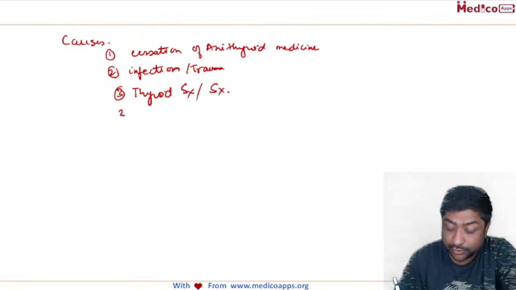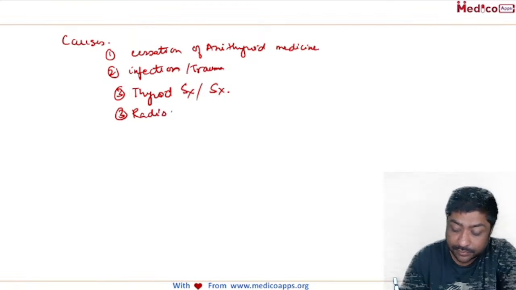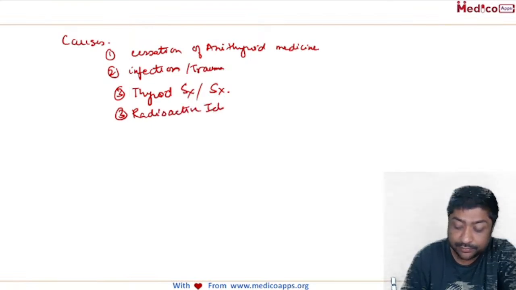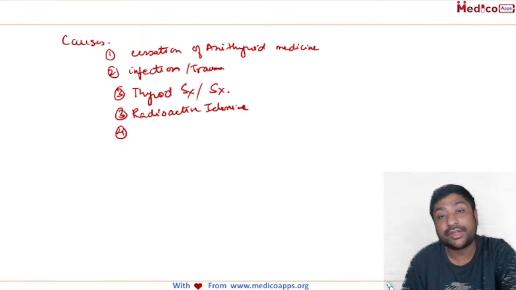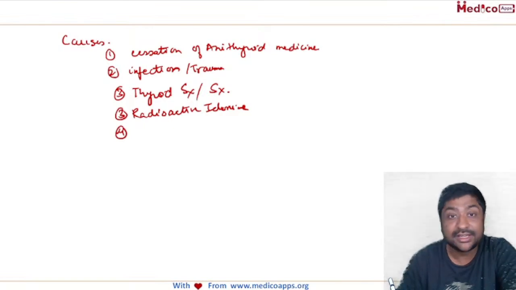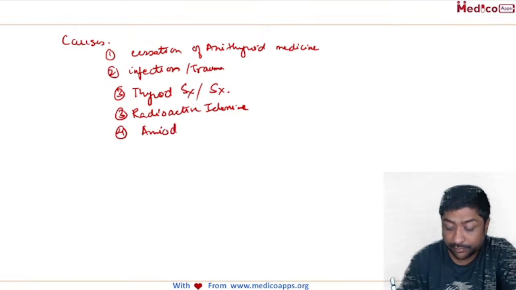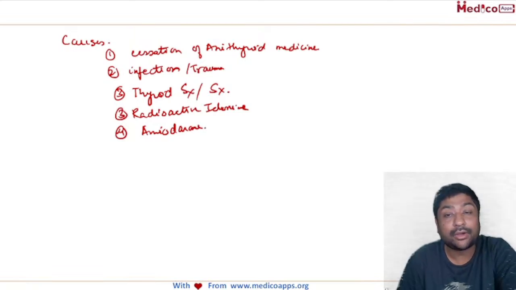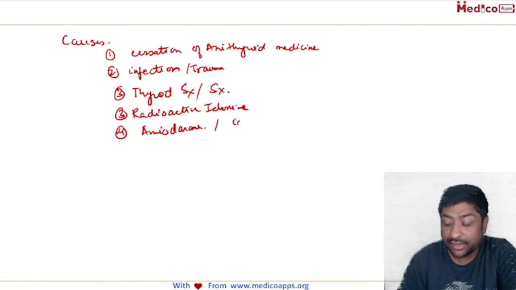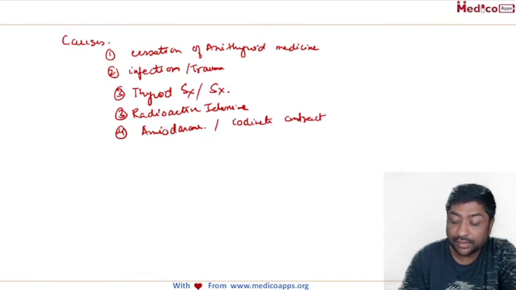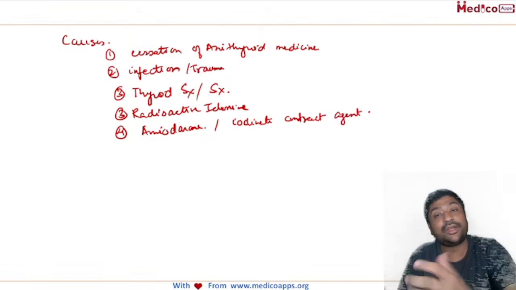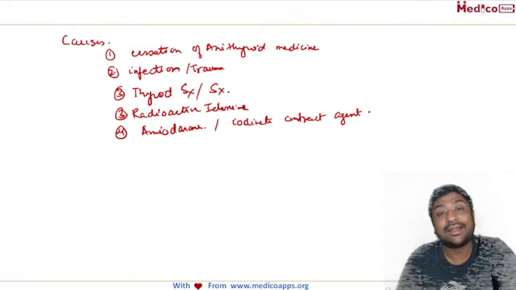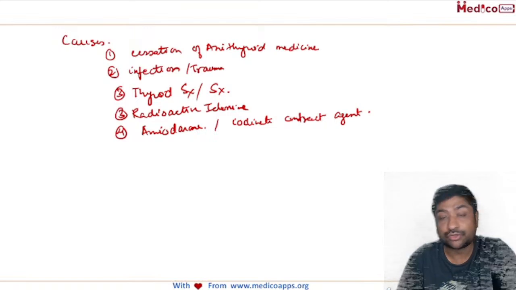Two important things. One is use of radioactive iodine. Radioactive iodine therapy can precipitate thyroid storm, and a very important drug which is very frequently asked in your examination is amiodarone. Administration of amiodarone or even exposure to iodinated contrast agent. So if these patients are sent for contrast studies and an iodinated contrast is used, even that can lead to precipitation of thyroid storm in these patients.